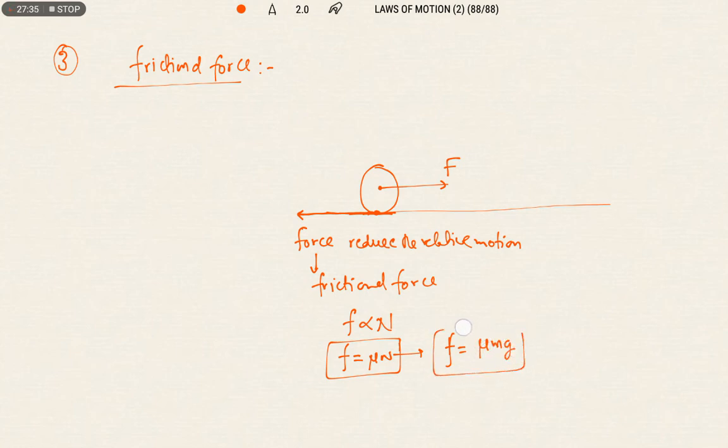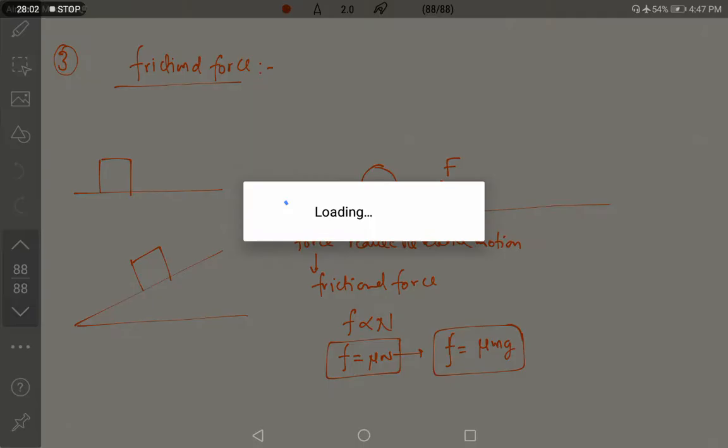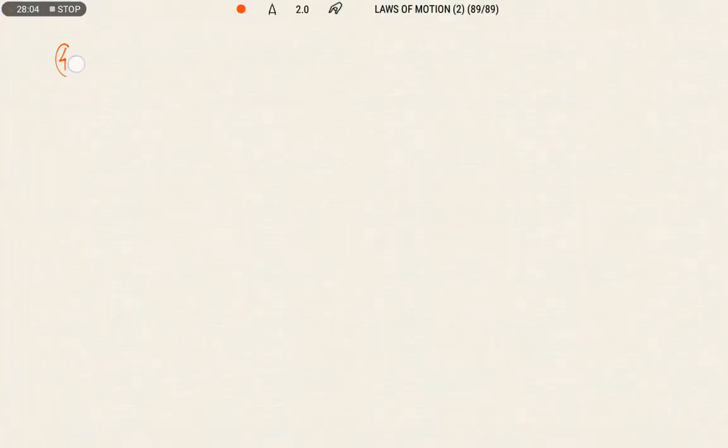Just remember this, we have a separate concept based on friction. We will discuss in detail each and every concept related to the force of friction, when the object is moving on a horizontal surface in the presence of friction, and when the object is moving on an inclined plane in the presence of friction. Now let us discuss one more type of force, that is spring force.